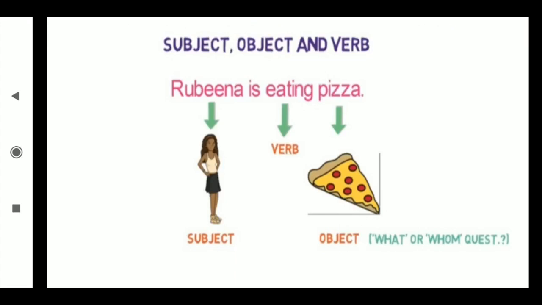Suppose now I am asking you the question, what is Rubina eating? What is your answer, student? Pizza. Because you know exactly what she is eating, pizza she is eating. That's why this eating goes for the transitive verbs, because she is eating the pizza. It means we are getting the answer of the object in the sentence. Okay, that time it goes for the transitive verb.